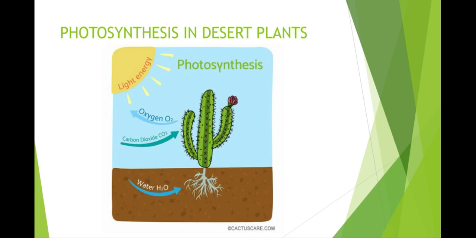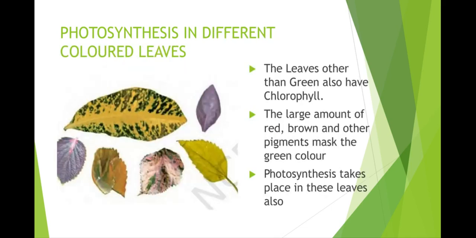Apart from leaves, can any other part of a plant prepare food by photosynthesis? Yes, in desert plants, stems carry out photosynthesis. We have already studied this in 6th standard. Their leaves are modified into spines to reduce the loss of water through transpiration. They have fleshy and green stems to carry out photosynthesis.